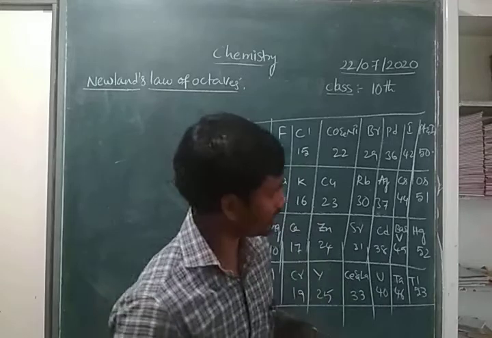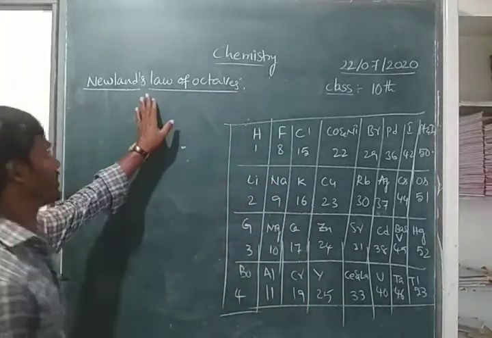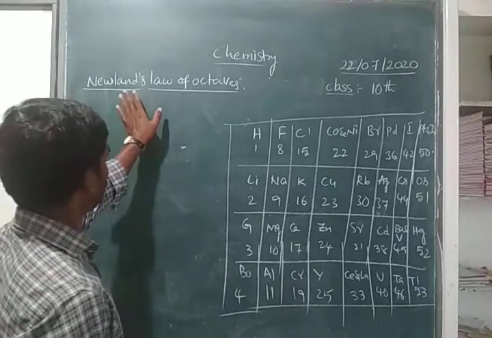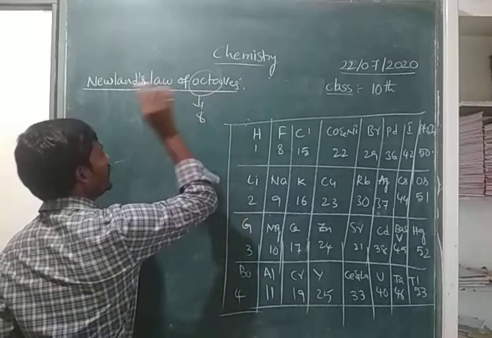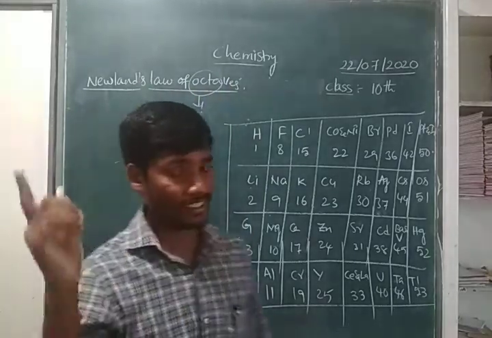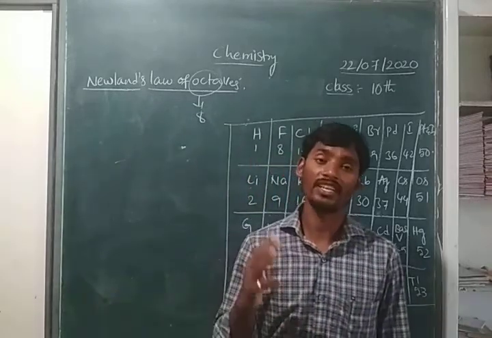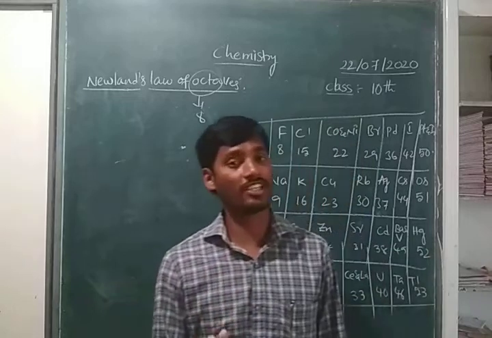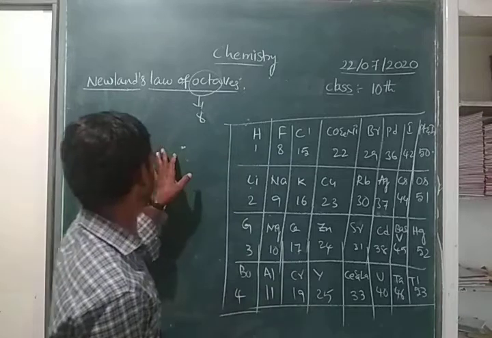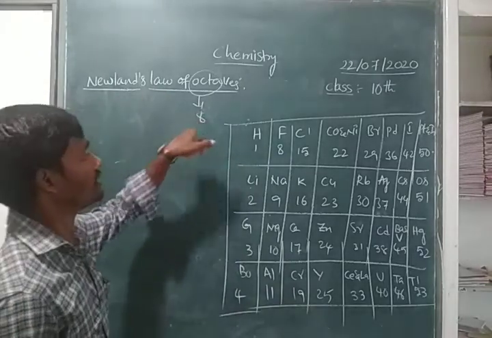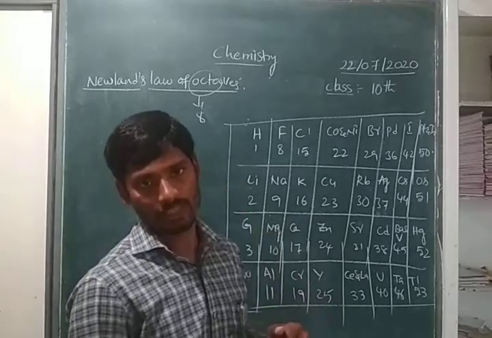Right children? The next scientist, John Newlands. See children, Newlands' law of octaves. Octa means 8. In the case of triads, he considered 3 elements as a group. Tri means 3. Here, in Newlands' law of octaves, octa means 8. That means he considered 8 elements as a group.